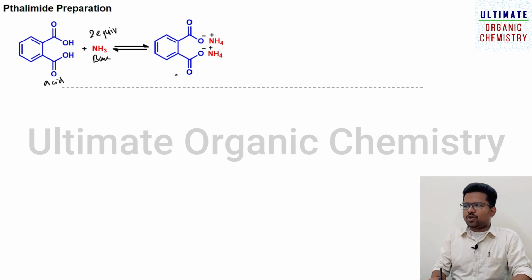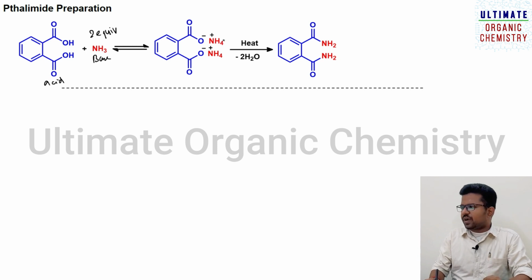Once this ammonium phthalate is formed, you need to heat this compound. When you heat it, this molecule will lose 2 moles of water. 2 hydrogens from this species and 1 oxygen from this species are removed, and as a result you will get this NH2 part, and here also 2 hydrogens and 1 oxygen are removed, so you will get NH2 here. So this compound is phthalimide.